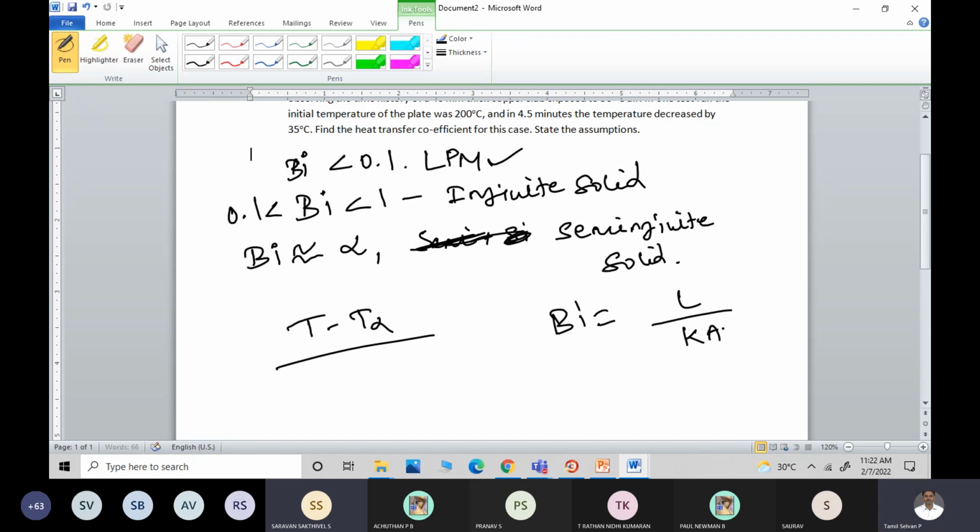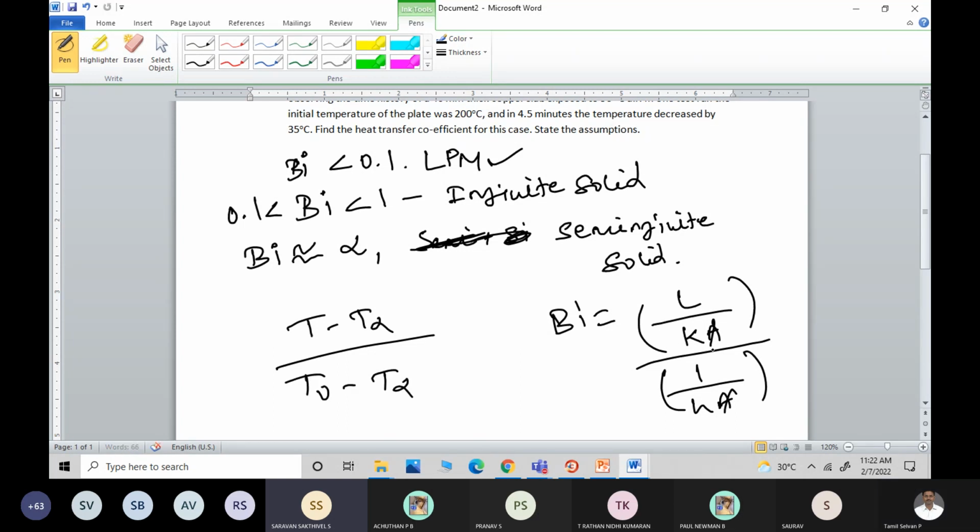L by kA divided by 1 by hA, right? So what is this numerator? What is this denominator? Theory is very, very important. It's not up to numericals, whatever you solve. Theory is very, very important. What is this Biot number? What is this numerator? What is this denominator? Conductivity divided by...